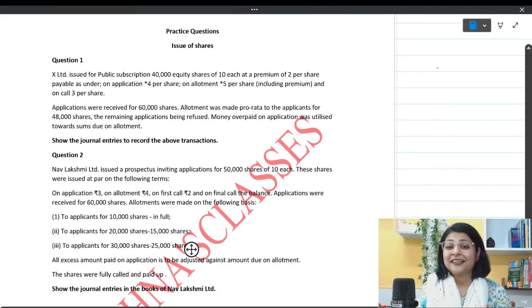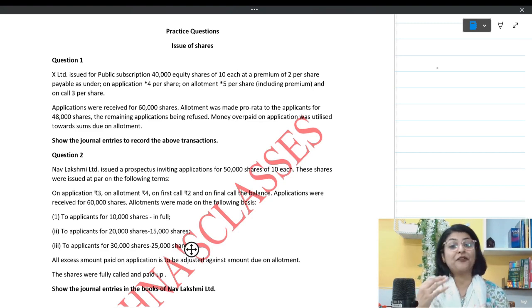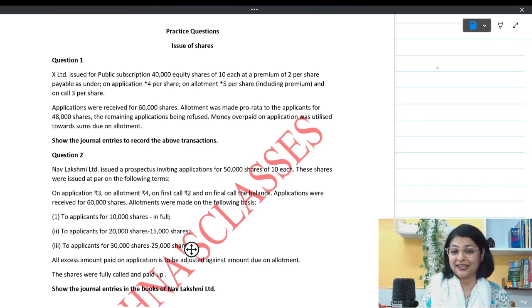So here are these two questions, students, which we are going to deal with in today's class. From where are you going to get these questions? Don't worry. You can get these questions from my app Krishna's Classes under the free study material section. This will be provided to you, so from there you can easily download this file. Okay, so let's start the questions. You will solve it along with me. I'll strongly recommend that you sit with your pen and notebook and solve these questions along with me.